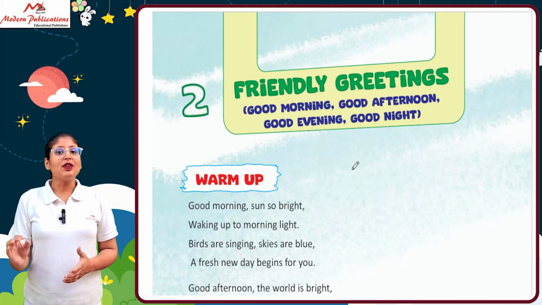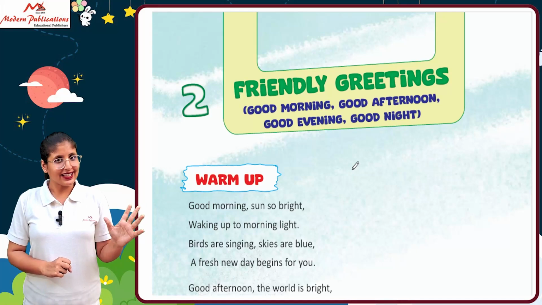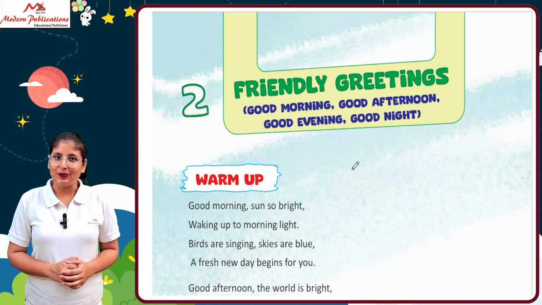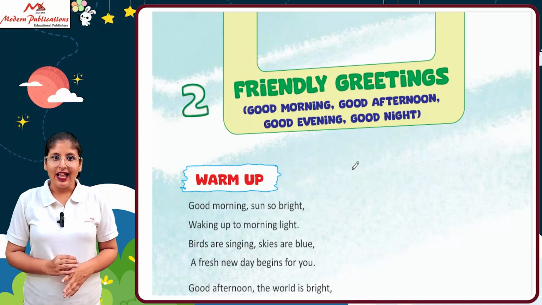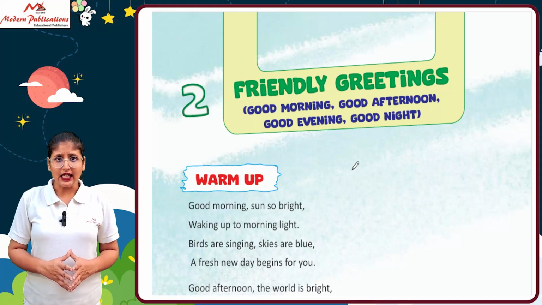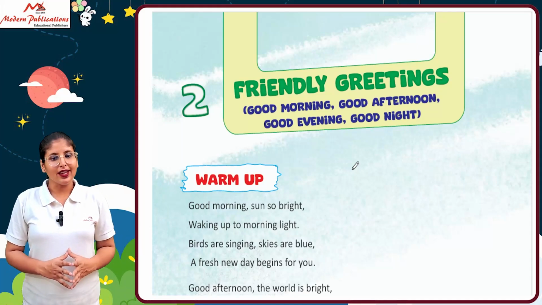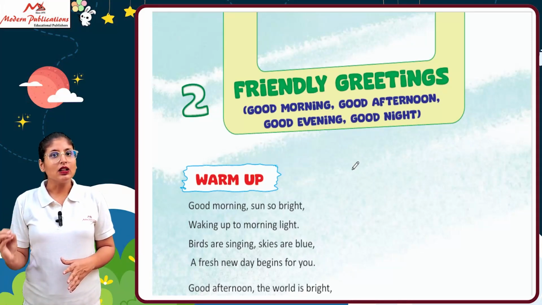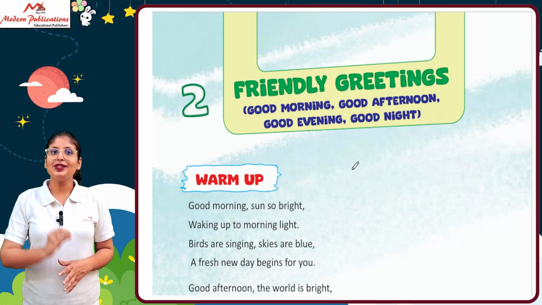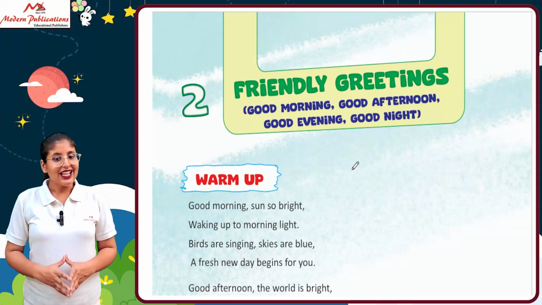Okay, so here we will start with chapter number 2 of your book. Chapter number 1 is completed, so we will move on to chapter number 2. Guess what? The name of the chapter is Friendly Greetings. That means in this chapter we will see what the friendly greetings are, like when you have to say good morning, good afternoon, good evening and good night. We will see when and where we have to use these greeting words. Okay, so let's start.